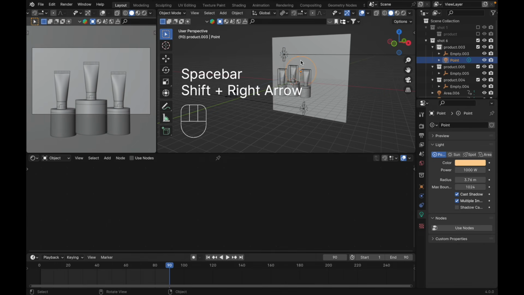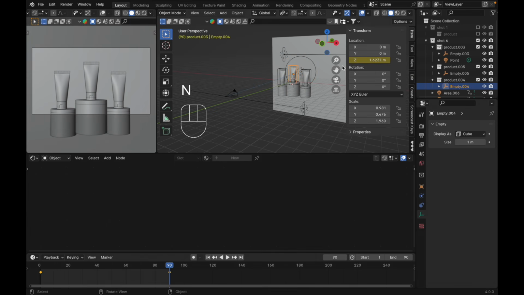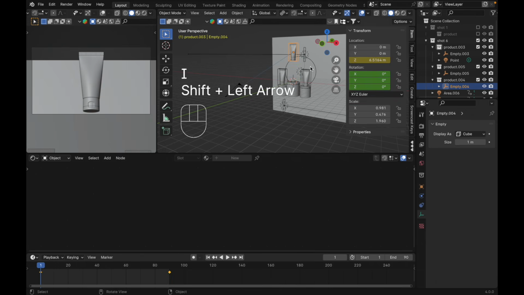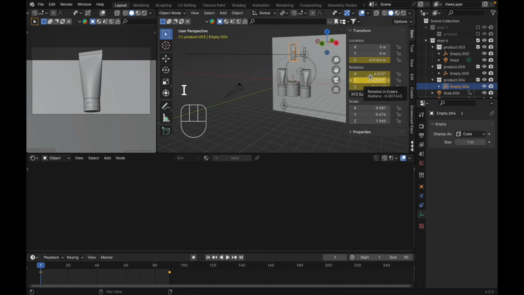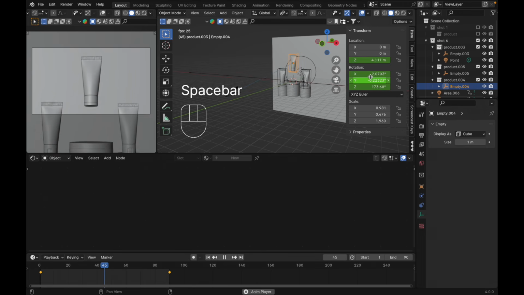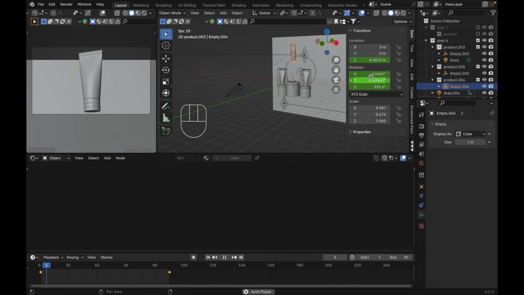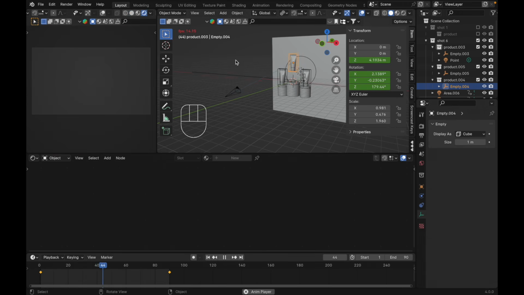Let's go to the last frame and this one, and add the rotation, insert keyframe, go to frame one. Let's rotate it something like this, maybe. Like this. Insert keyframe, hit the spacebar. Yep. Just something like this.